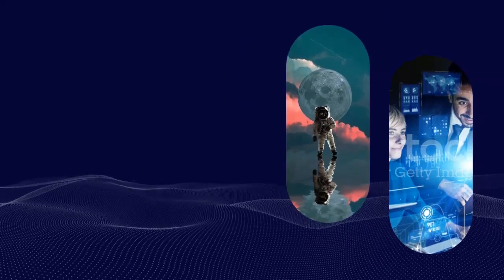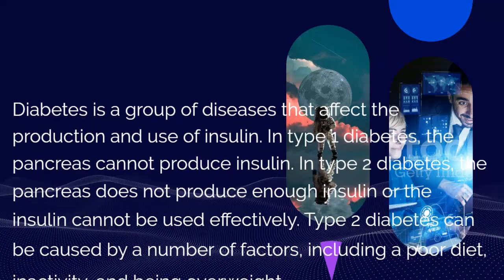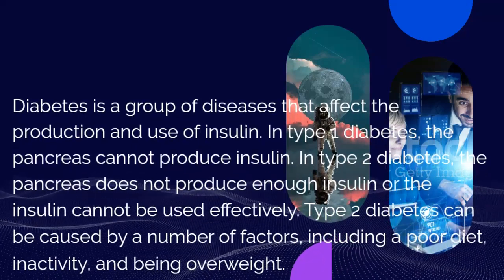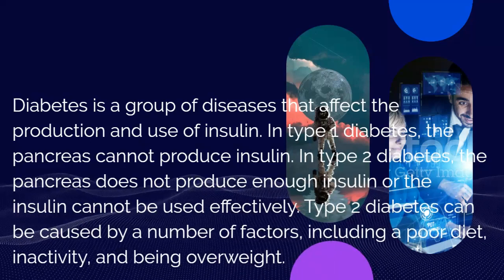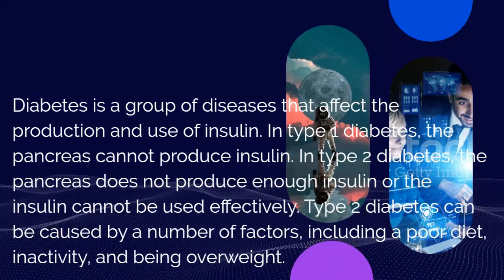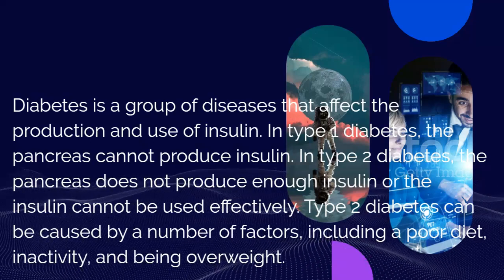4. Diabetes. Diabetes is a group of diseases that affect the production and use of insulin. In type 1 diabetes, the pancreas cannot produce insulin. In type 2 diabetes, the pancreas does not produce enough insulin, or the insulin cannot be used effectively. Type 2 diabetes can be caused by a number of factors, including a poor diet, inactivity, and being overweight.